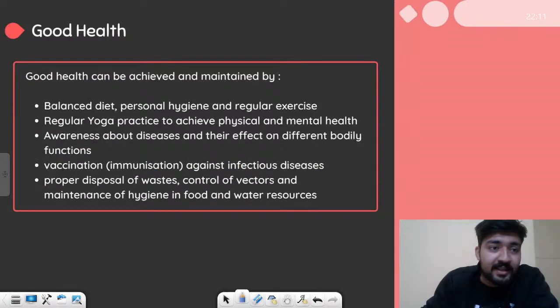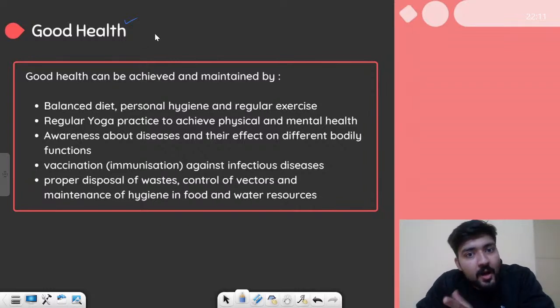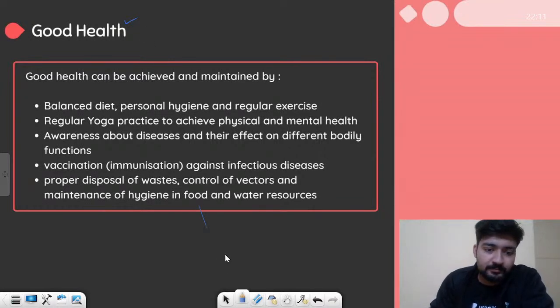Now let's talk about what good health is. We all know that if we are physically fit, mentally fit and socially fit, then we have good health. How can this good health be achieved? Let us see. Good health can be achieved and maintained by all these factors.